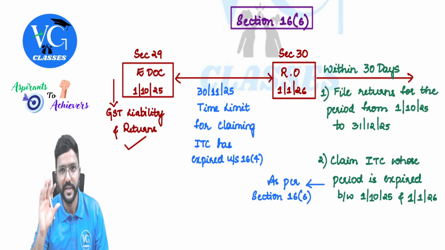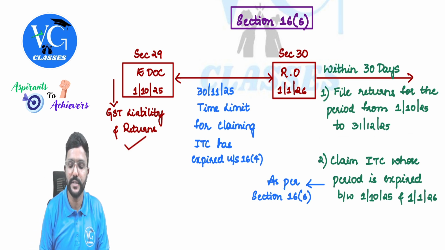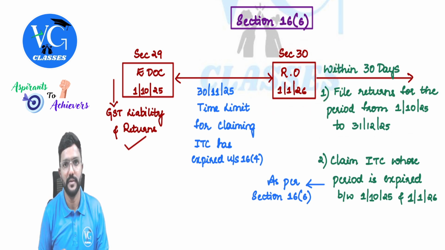Is that clear? So I repeat, once the revocation order is passed, assume in my example it is on 1st January.